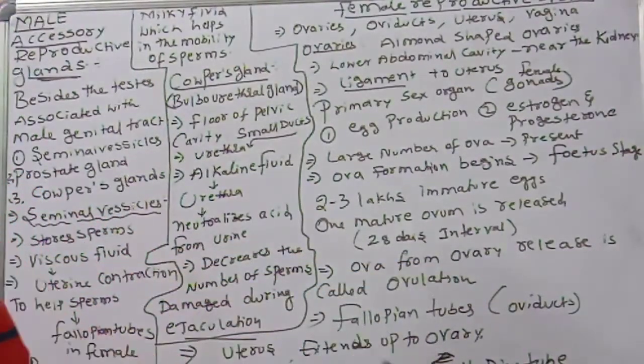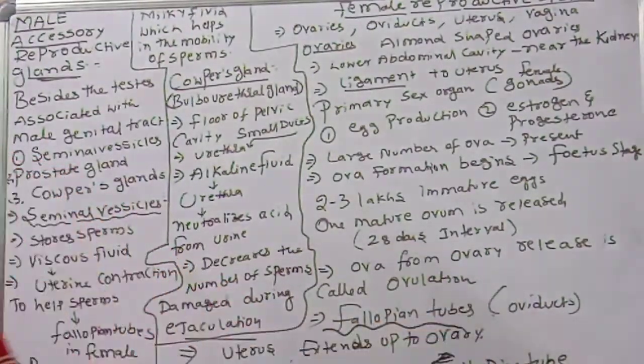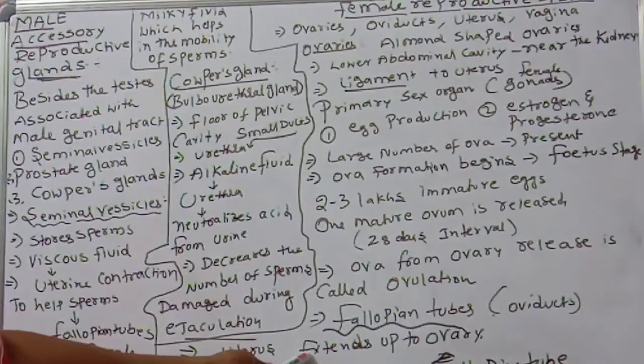Next, another part: fallopian tubes, also called oviducts. They are produced from the uterus and extend up to the ovary. There are three parts actually: ampulla, isthmus, infundibulum. Next year you will learn those parts.